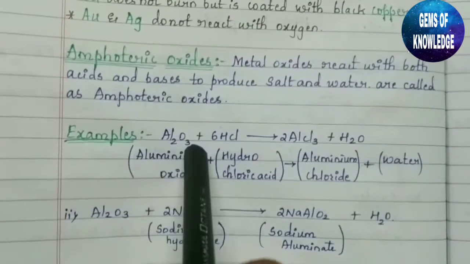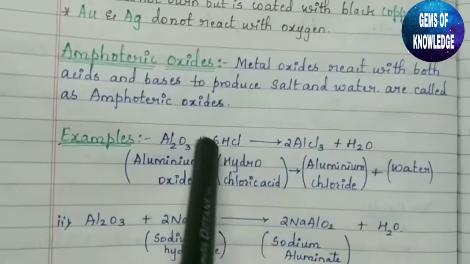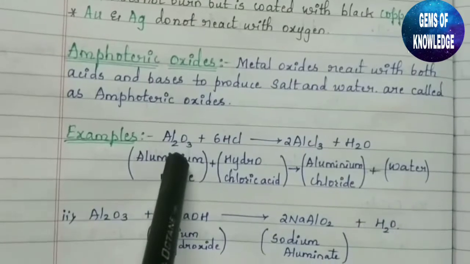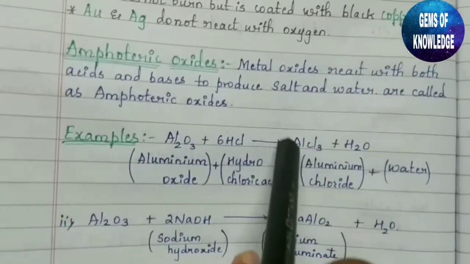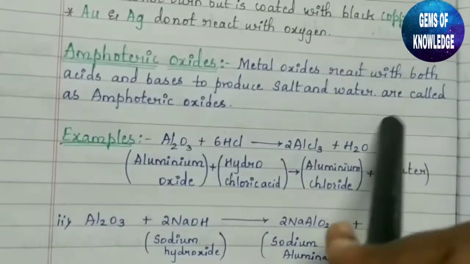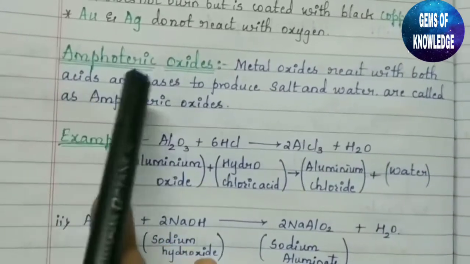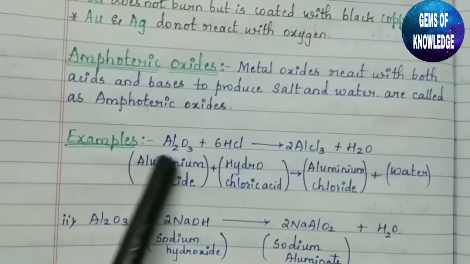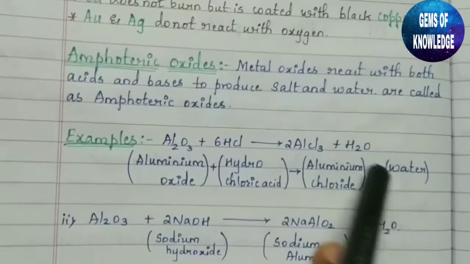So Al2O3 plus 6HCl. HCl is nothing but hydrochloric acid. So this metal oxide, when it reacts with an acid, gives us aluminium chloride. Aluminium chloride is nothing but the salt, and water will be released. So you can see here it reacts with either acid or base to produce salt and water. Here, metal oxide is reacted with acid to produce salt and water.